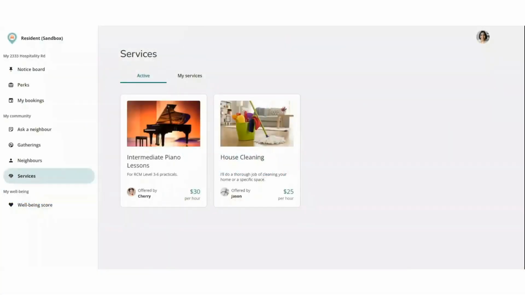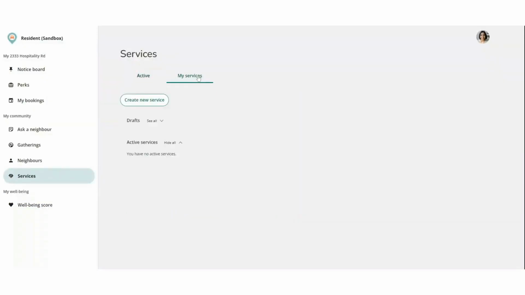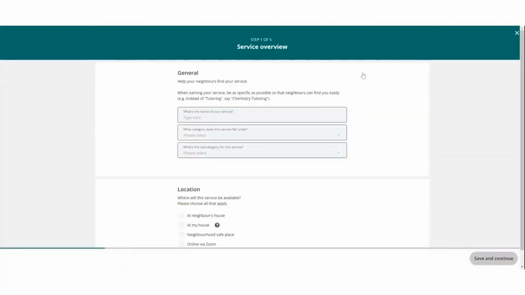Here we are in the services feature. So let's go into my services and create a new service. This will take me to a page for service creation. What is the name of my service? So let's say art lessons.